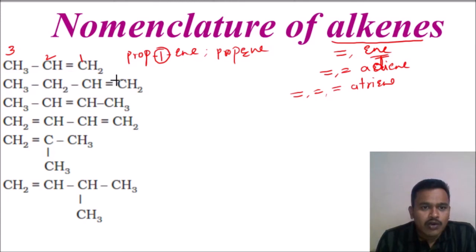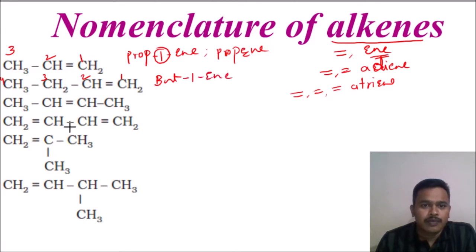Including your functional group, this is my functional group. Including the functional group, we have to choose the longest chain. So 1, 2, 3, 4. Why are we choosing from right to left? Because from right to left our functional group is getting the lowest position. Is any branch there? No branch is there. So what is the root word? 4 carbons are there, so but. At which position is the double bond? First position.